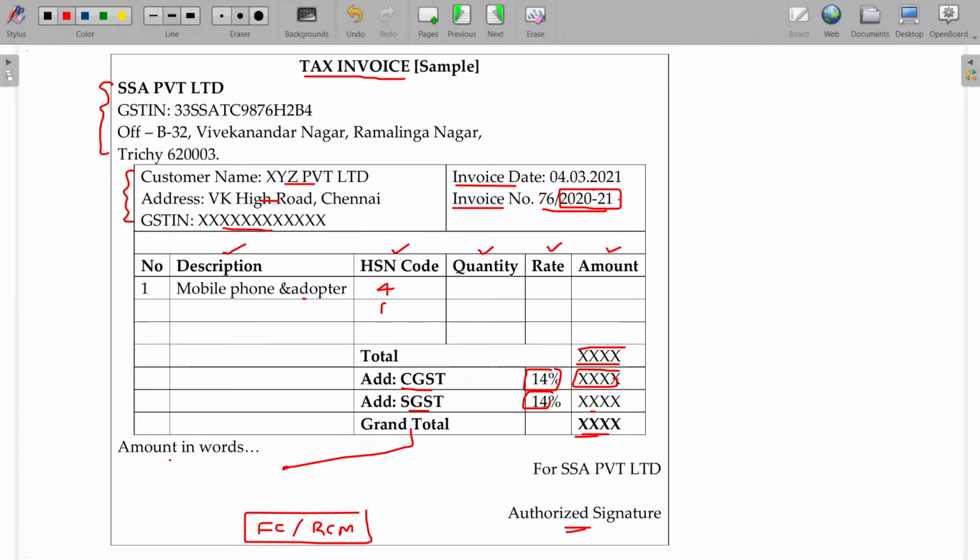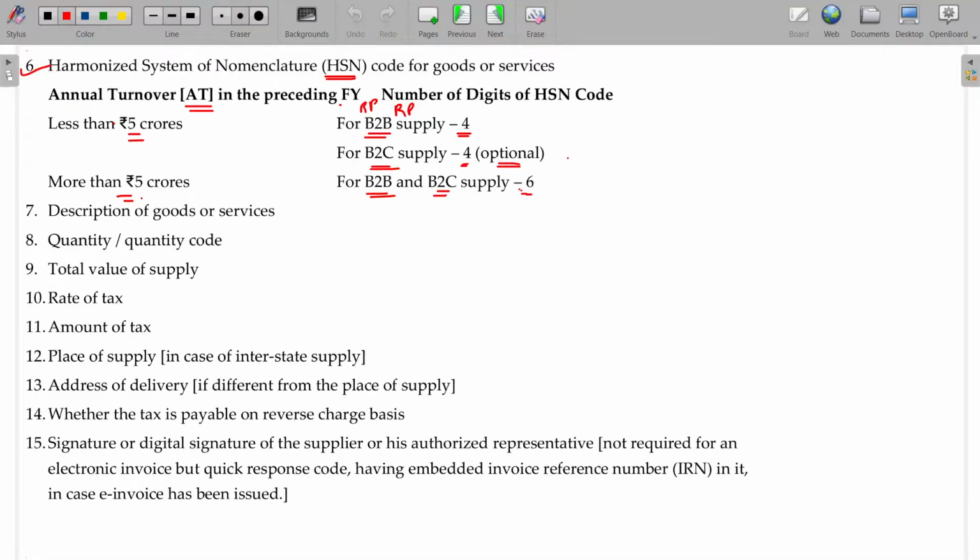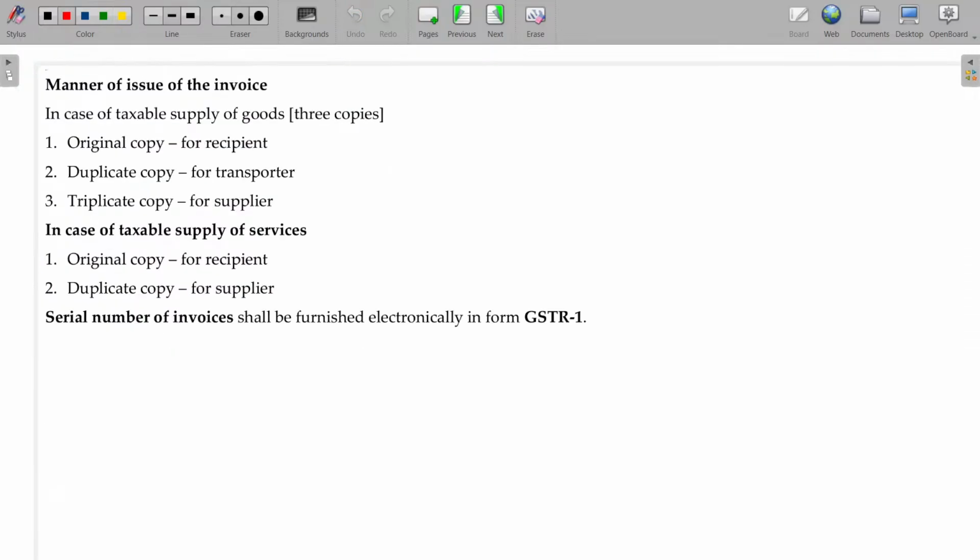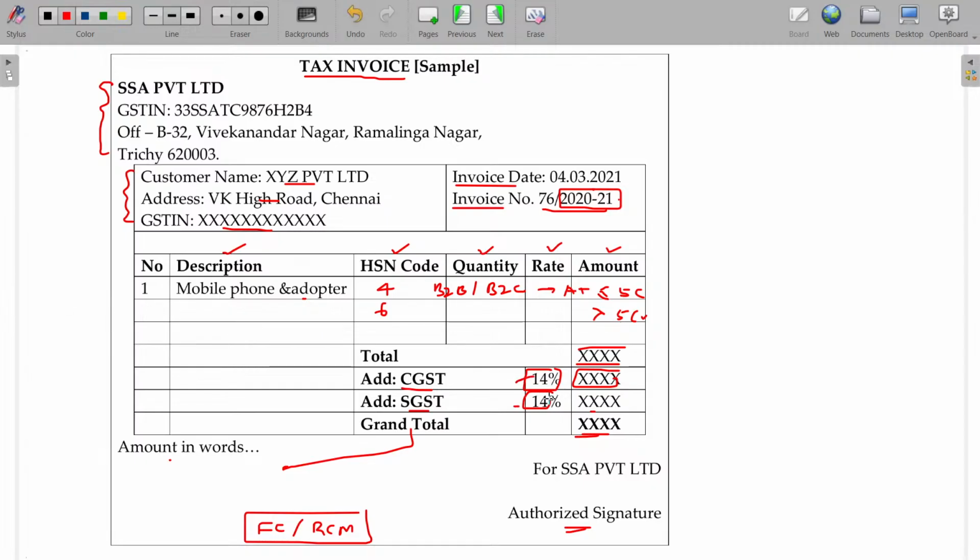Okay, 4 digits or 6 digits. In case of B2B, B2C, if annual turnover is less than or equal to 5 crore, 4 digits; if it is more than 5 crore, then 6 digits are required. Now, the description of goods and services, quantity, total value of supply, rate of tax, amount of tax, I explained that, right? So rate of tax and amount of tax, everything should be there.